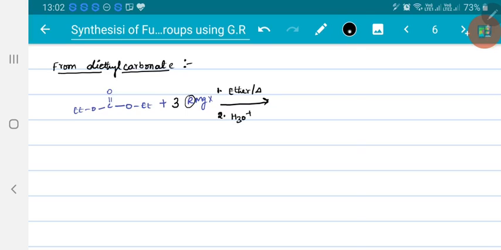So the final product will be R, where the first R group attacked, making this ethoxy group leave. The second R group will attack, making the second ethoxy leave. The third one attacked, making that into alcohol. So that's how we get tertiary alcohol.